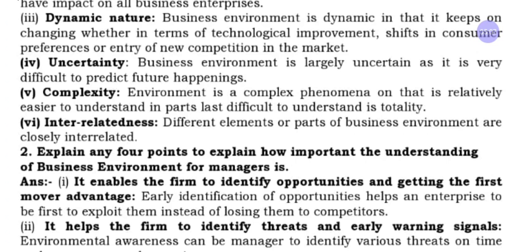Another nature of the business environment is that it is a complex phenomenon, difficult to understand the total surrounding. It is called complexity. And next we have interrelatedness. All these forces or factors, each and every factor is related to or linked with one another. That is called interrelatedness.